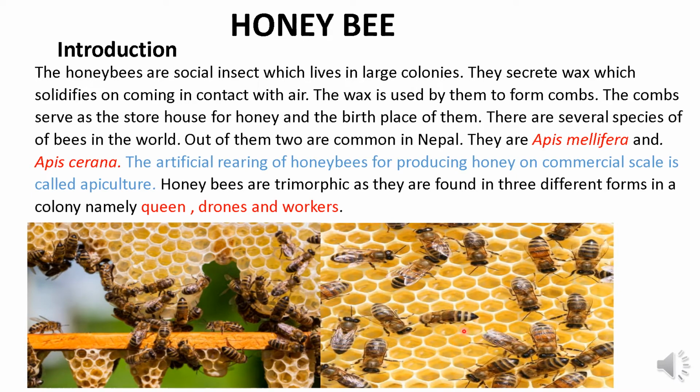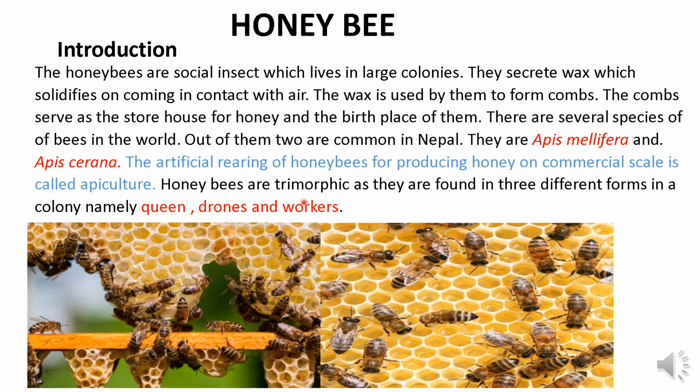There are several species of honeybees in the world. Out of them, two are common in Nepal. They are Apis mellifera and Apis cerana. The artificial rearing of honeybees for producing honey on a commercial scale is called apiculture. As we know, honeybees produce honey, and if honeybees are reared for producing honey on a commercial scale, it is known as apiculture.